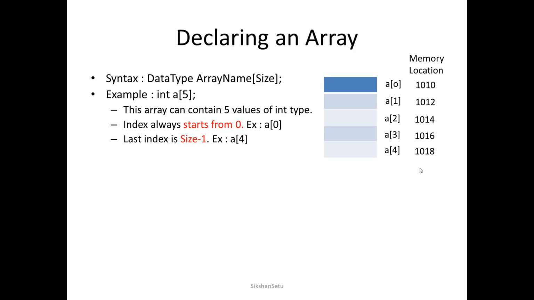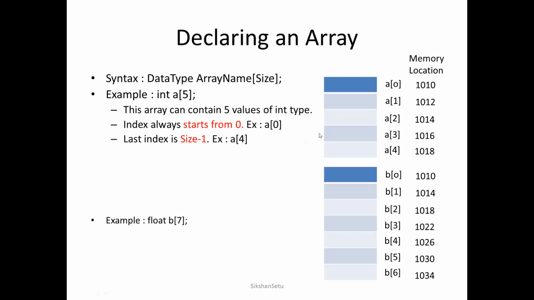The starting index of an array is always 0 and the ending index of an array is always size minus 1. Here you can see, since we have declared a of 5, the array starts with a of 0 and ends at a of size minus 1, which is 5 minus 1, so a of 4. Let's take another example: suppose I am declaring a float array of 7 elements. Now there will be 7 memory blocks allocated, and the names will run from b of 0 to b of 6, that is, b of 0 as the starting index and b of size minus 1.